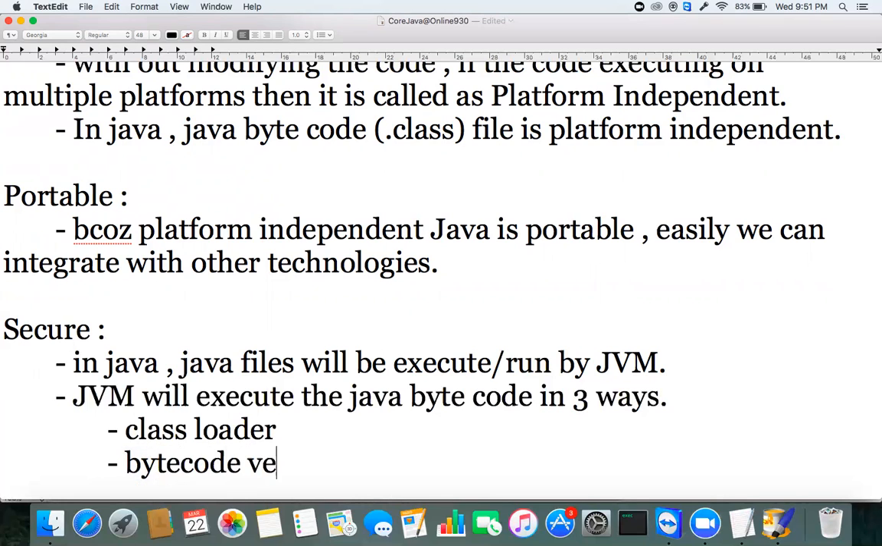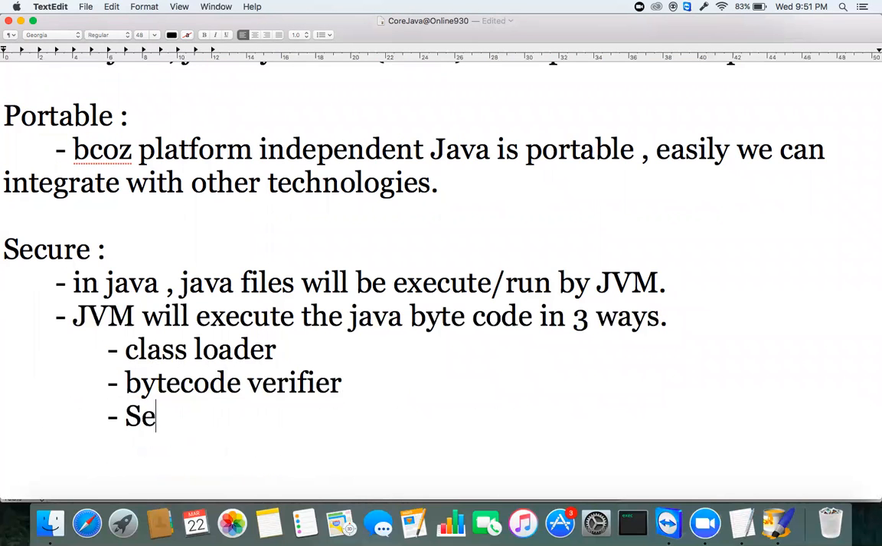The bytecode verifier is the second one. The third thing is the security manager. By completing these three phases, class loader, bytecode verifier, and security manager, your Java program will be executed. Where are these three phases available? In the JVM. Each and every Java file will be executed by the JVM, following these three ways: class loader, bytecode verifier, and security manager.